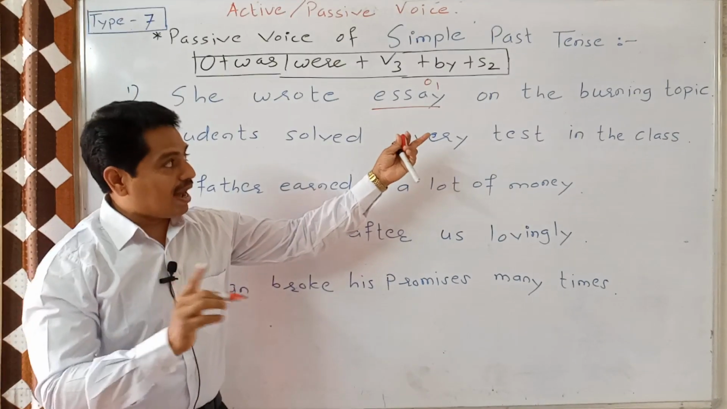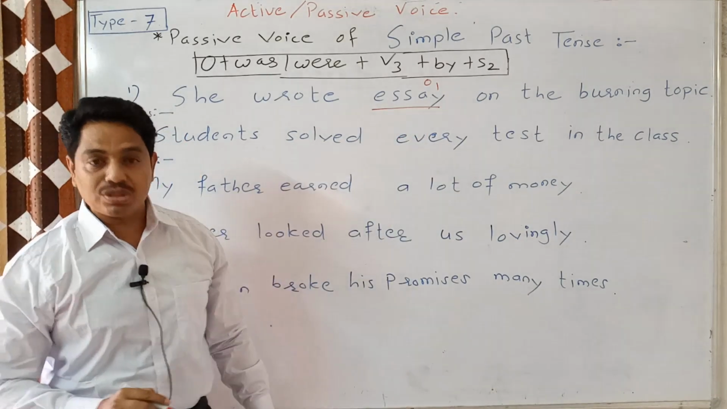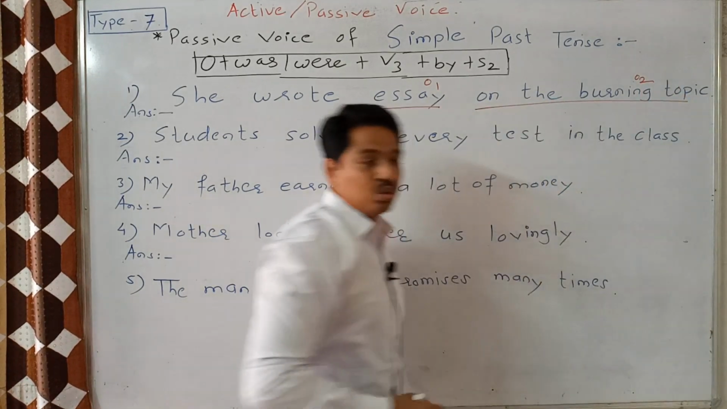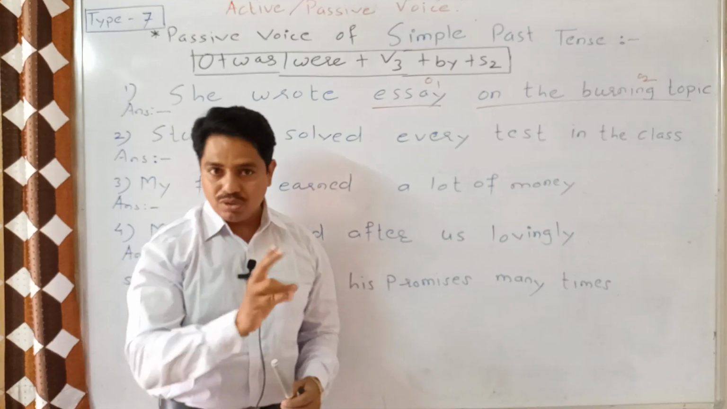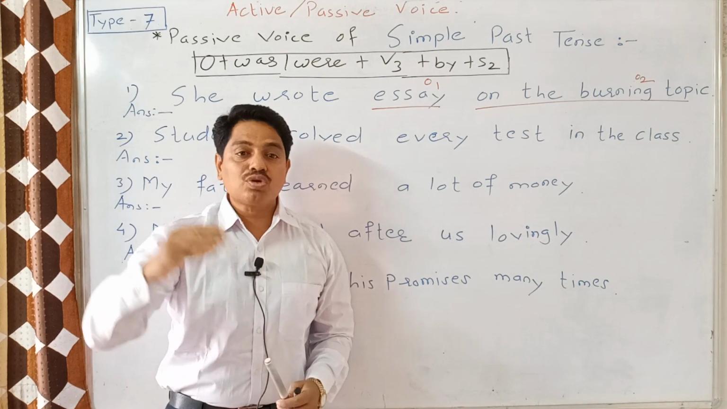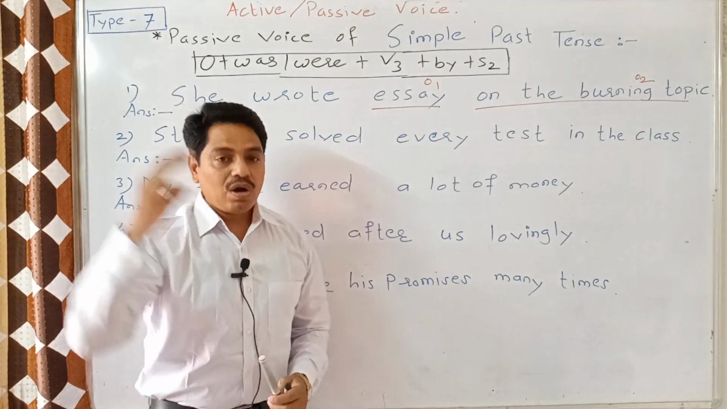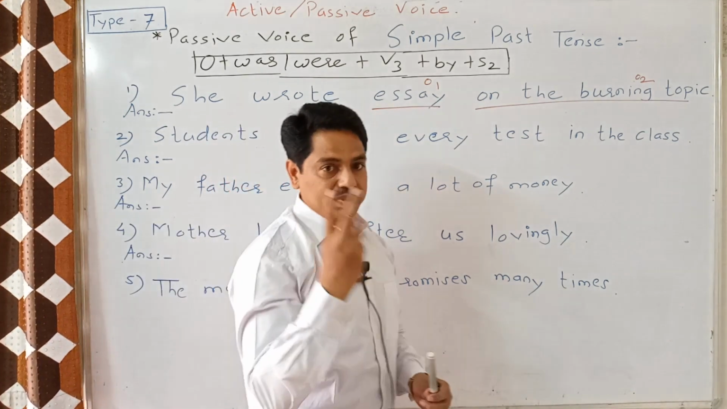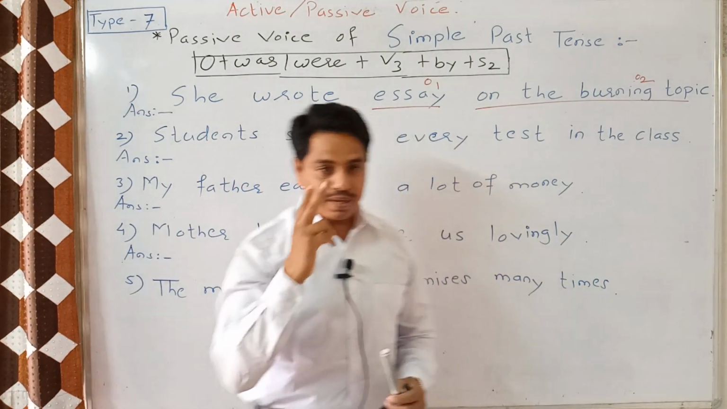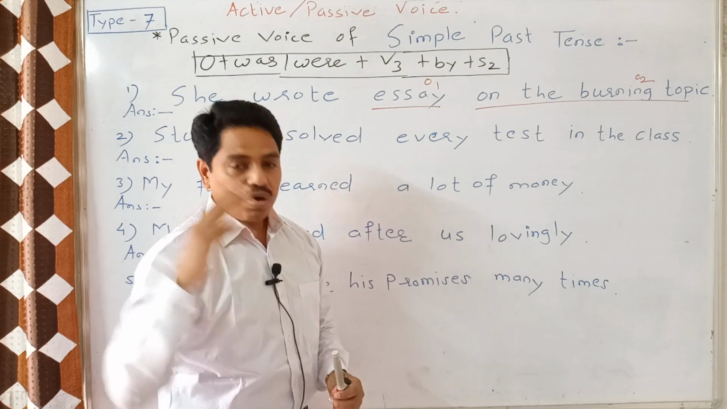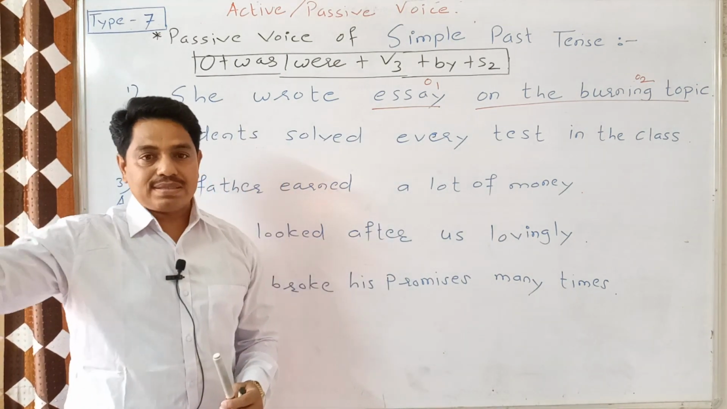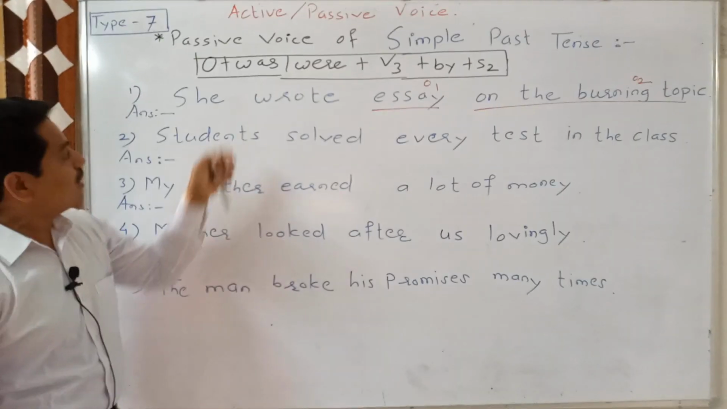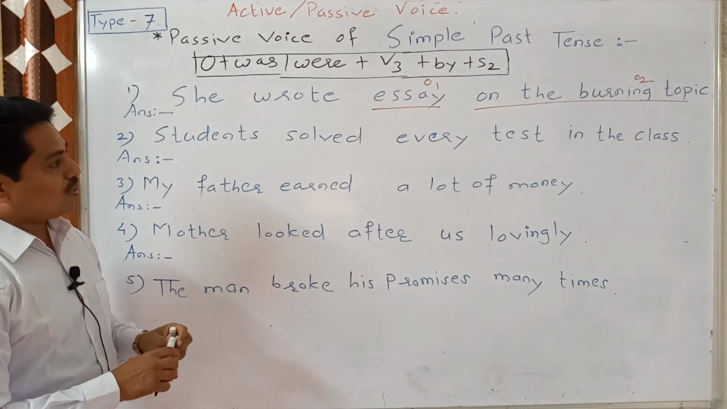Again, here are some words, on the burning topic. This is object number 2. I would like to tell you object number 2 should be written after V3 or at the end of the sentence. So, first we will write the answer of this sentence. She wrote essay on the topic.